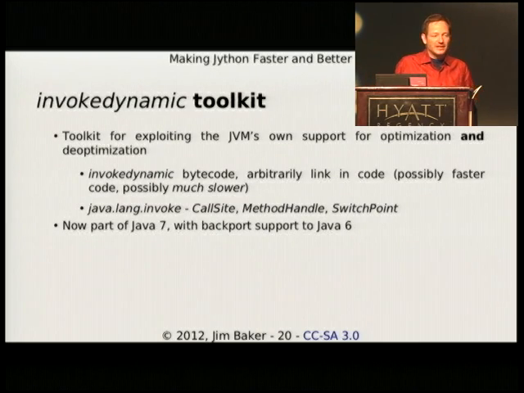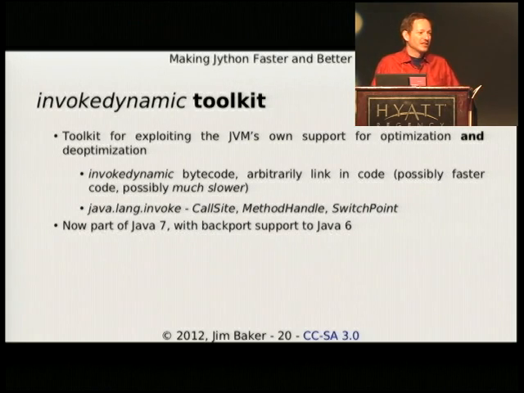So the Invoke Dynamic toolkit is basically something that was exposed from the JVM's internals out to programmers who want to use it at the Java level. So you don't have to modify HotSpot to make these optimizations. We're able to take advantage of what it's already doing internally in order to better compile Java code, to give it some guidance on how it can better compile, say, Jython, or Python code, I should say.